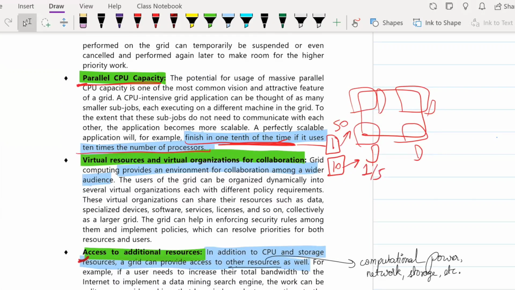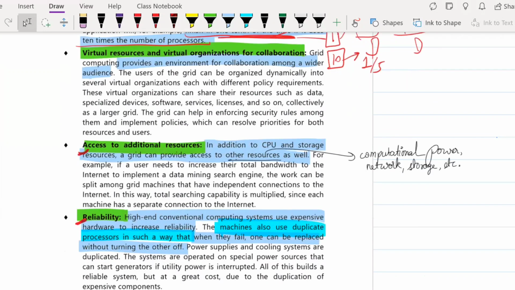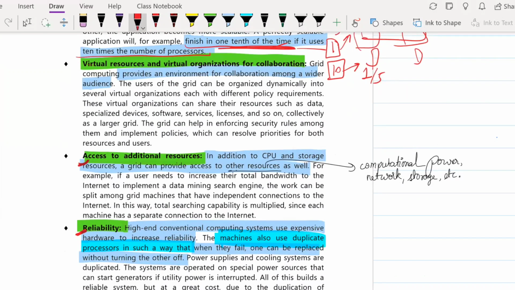So it just takes 1/10 of the time if it uses 10 times the number of processors. Okay. Next is virtual resources and virtual organizations for collaboration. So what happens is a lot of people come together to share their resources and collaborate on a similar purpose. Correct. Fine.